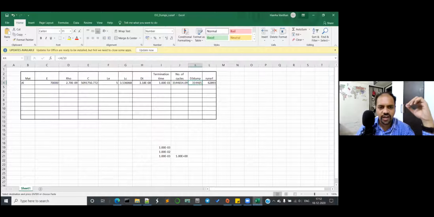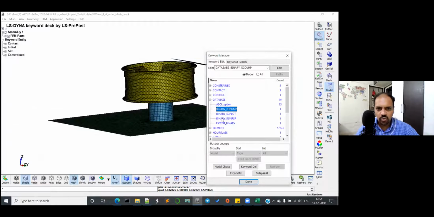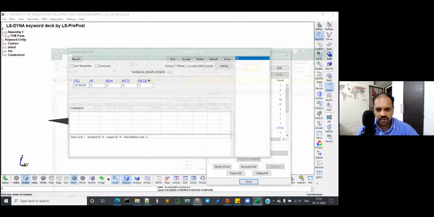No, actually, it's a formula, right? So just type in 314465. Fine. And just click on accept and done. Similarly, you have to do it for runner SF. That will be 1/5 of it, so 62 something. Okay, good.